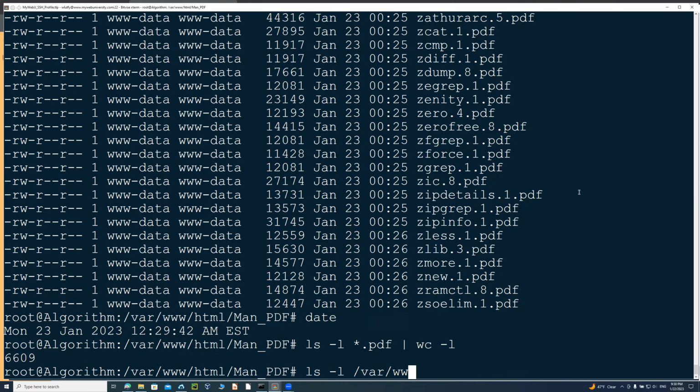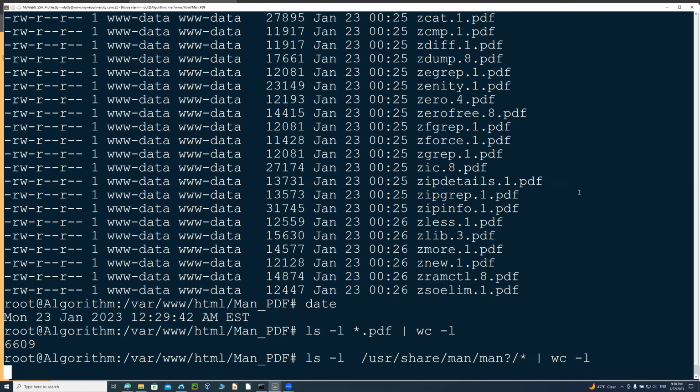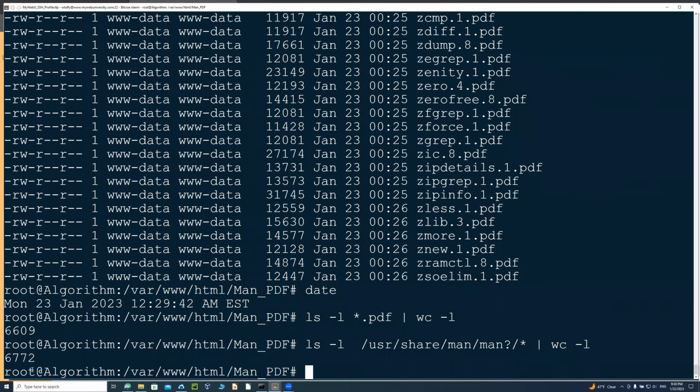/var, let me say /usr/share/man/? and then if I just do star here and then word count -l, it's going to show a little bit more, because some of them are not man pages, because there are directories and other ones. So this one is saying star is just doing this.